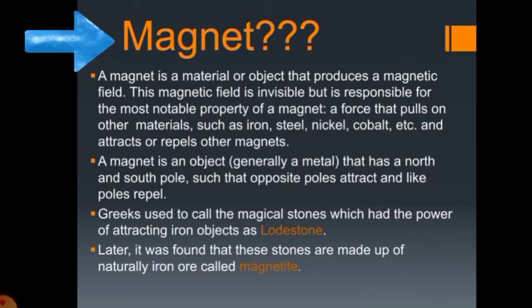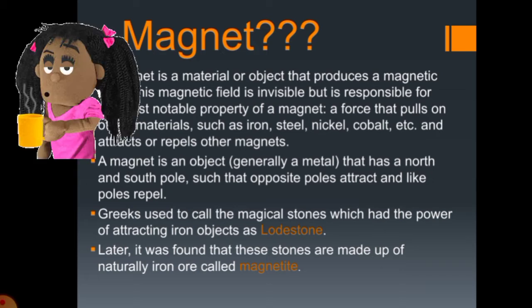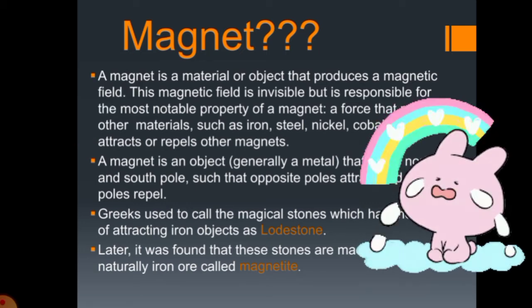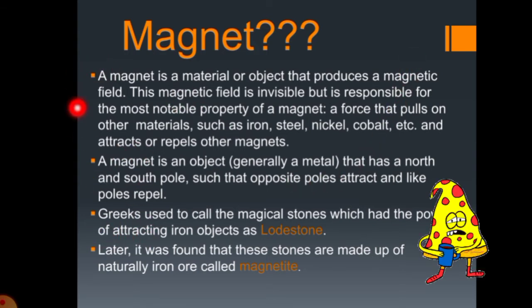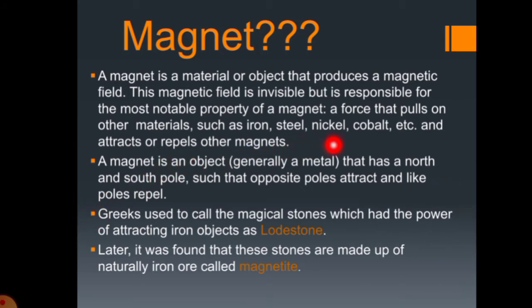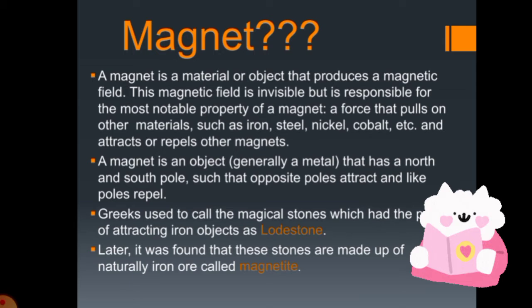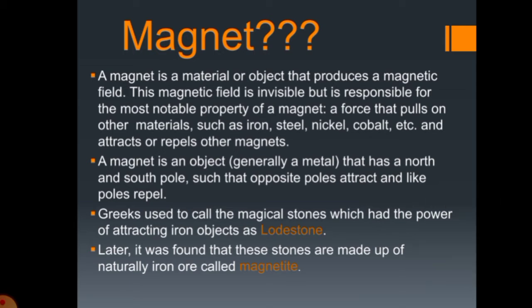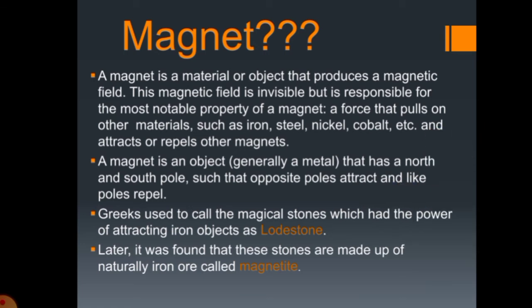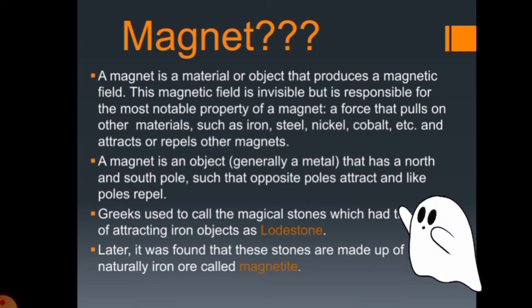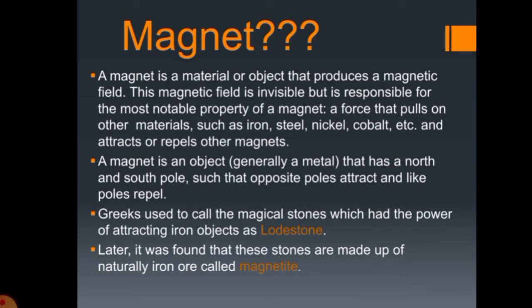Similarly, with these examples, you must have noticed what exactly a magnet is. A material having the property of attracting magnetic substances is known as a magnet. Here, if you read, there are some scientific definitions of the magnet. A magnet is a material or object that produces a magnetic field, which is invisible and responsible for most of the notable properties of the magnet. A force that pulls on other materials like iron, steel, nickel, cobalt, etc. is a magnet. A magnet is an object that generally has a north pole and a south pole.